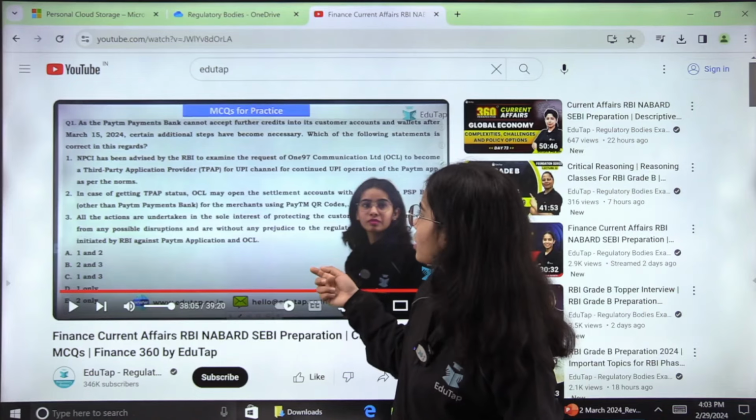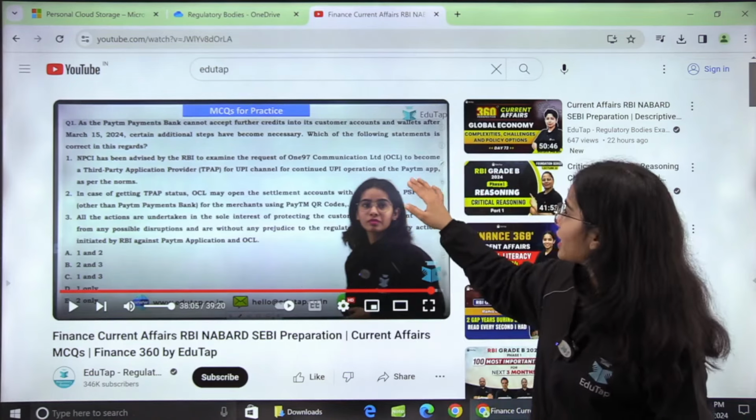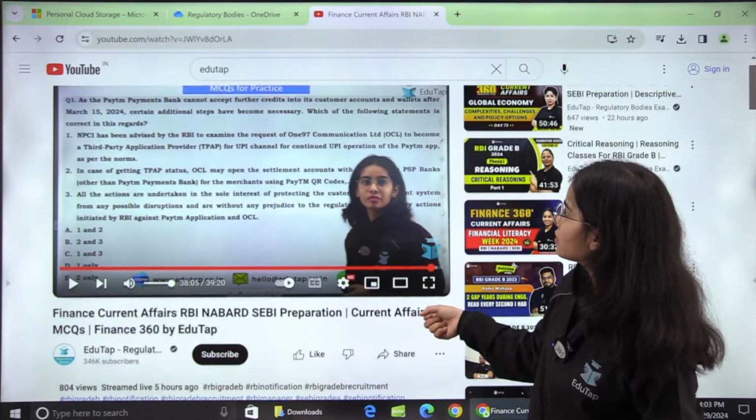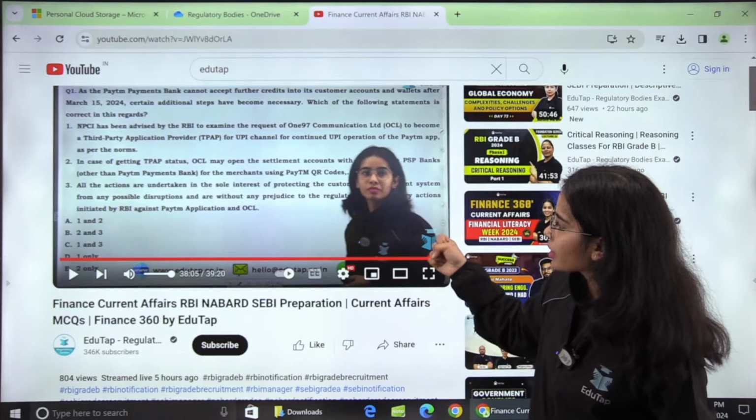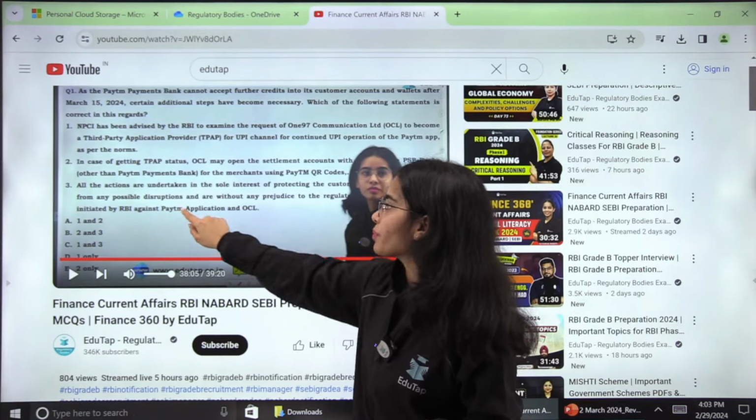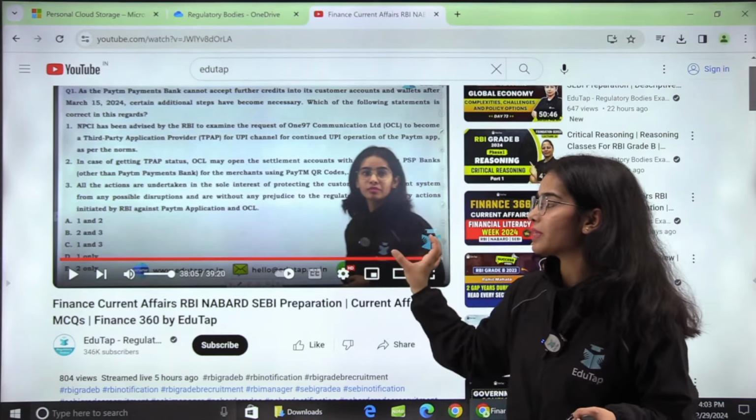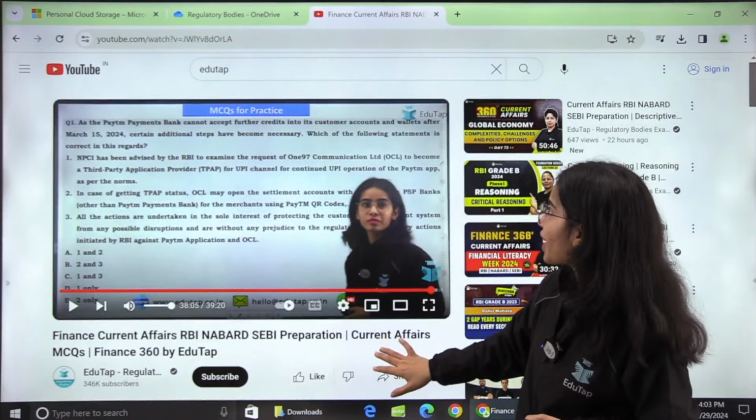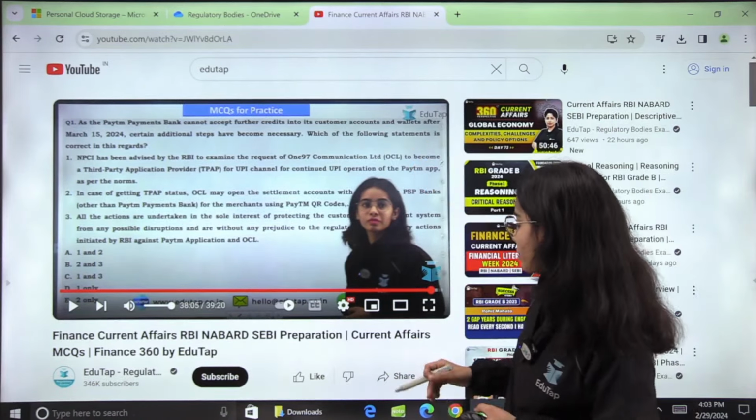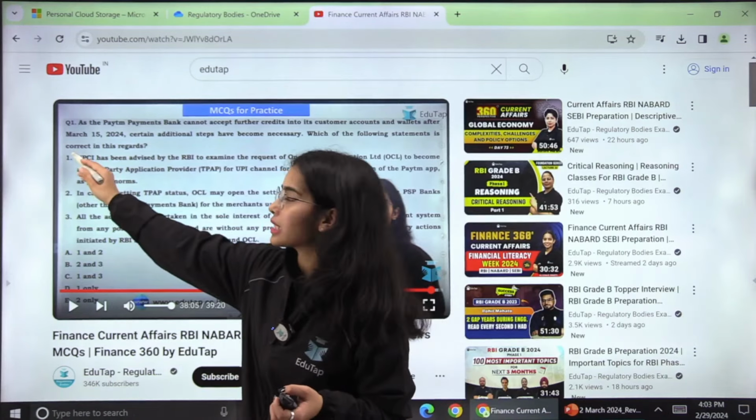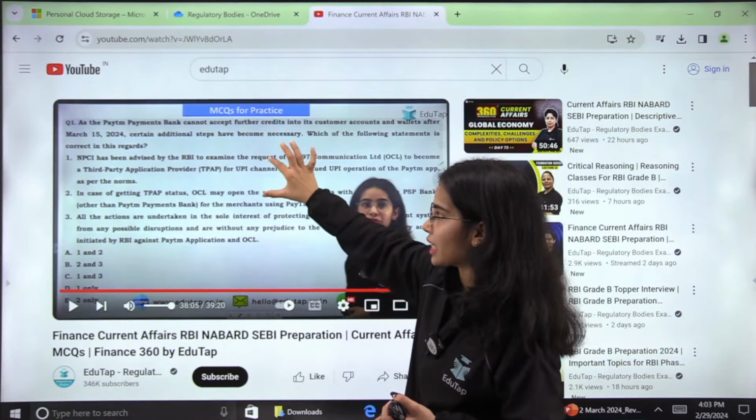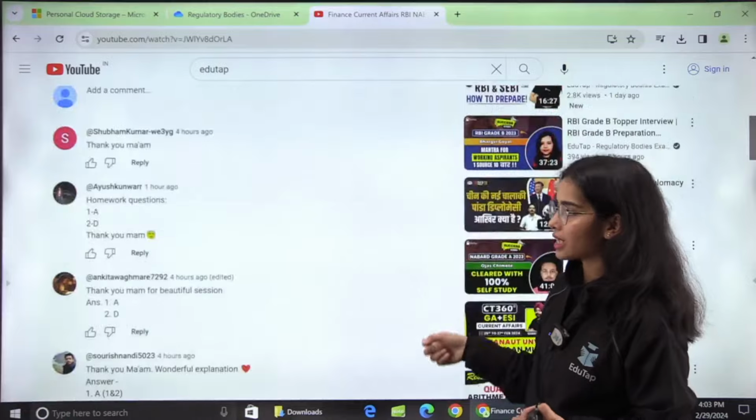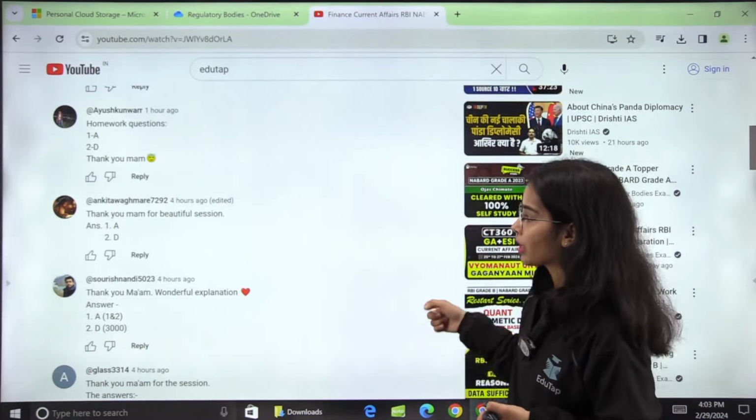For the first question, you have to find which of the following statement is correct in this regard, to become a third party application provider. So here only the 1 and 2 are correct. The third is incorrect because here the action has been taken not against the Paytm application and OCL but against the Paytm Payments Bank. So you had to find the incorrect statement. So that's why 1 and 2 is actually the right answer. Otherwise the answers would not fit. So you had to find the incorrect statement, and that's why A should be the right answer. And for the second question, D should be the right answer.